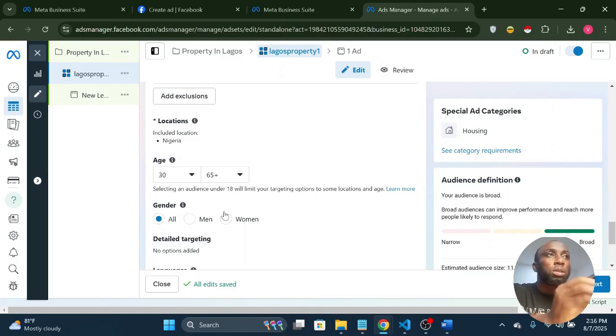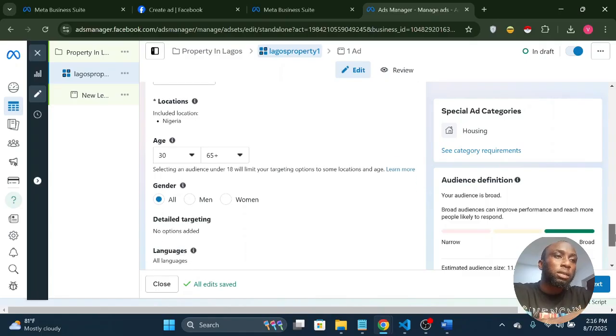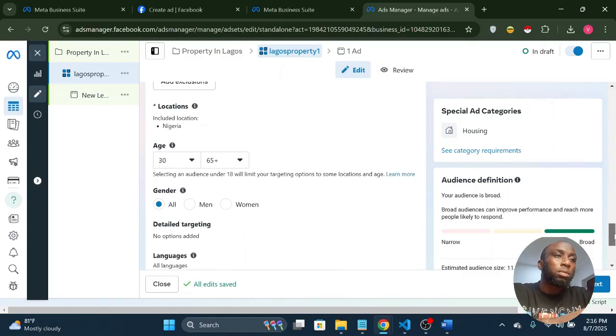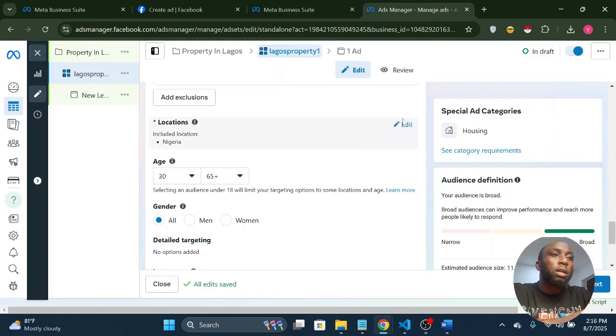You try, most times, ads are usually, you test the market to see what works better. So but I'll leave it at all genders. So we can also look at the location.